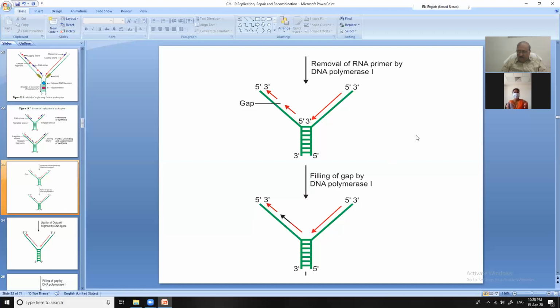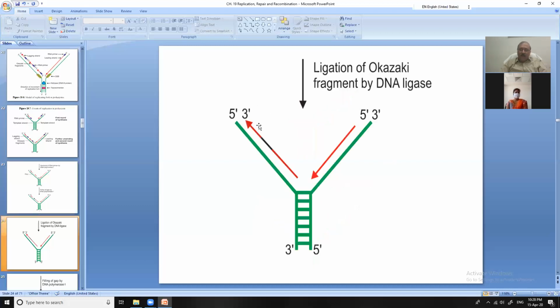So RNA is removed, and then these pieces are joined up. They are joined up by the enzyme DNA ligase. It is the DNA ligase which is splicing them. So these two strands, 3' to 5' and 5' to 3' direction, are formed full length.